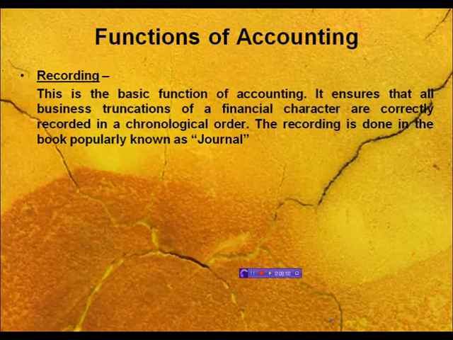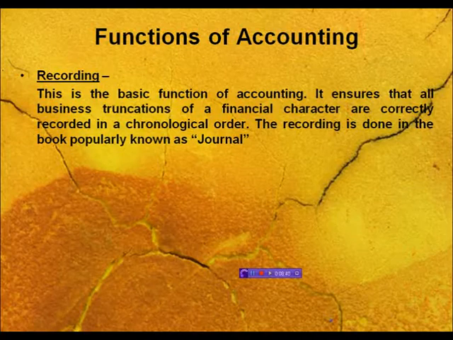The recording is done in the book popularly known as the journal. For example, if on January 1st you purchased goods and on January 3rd you sold goods, then in the chronological system you first record the transaction of January 1st, then the transaction of January 3rd. This recording you do in the book of journal.